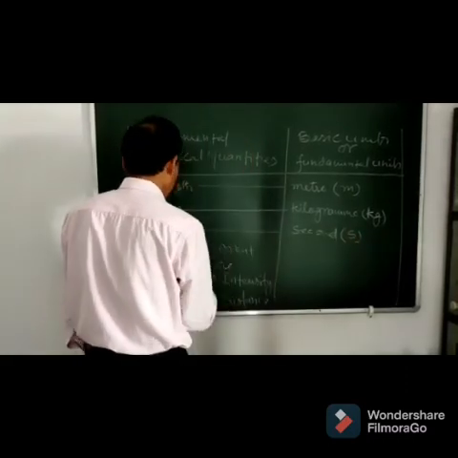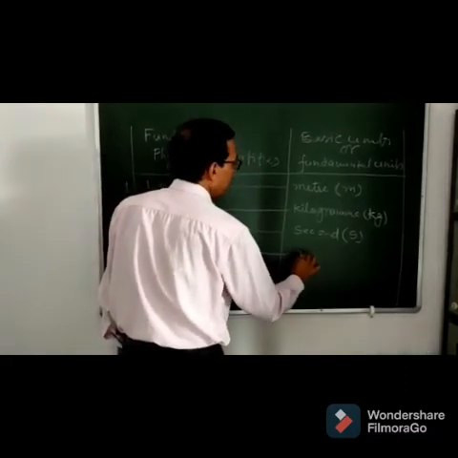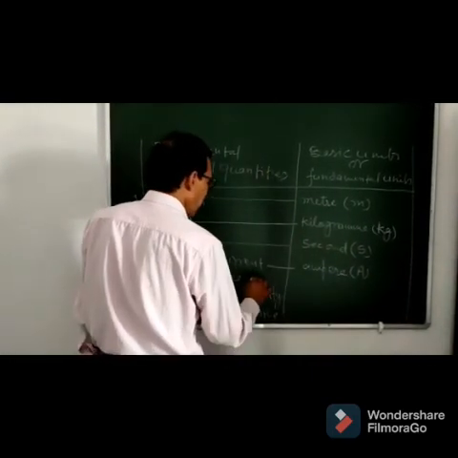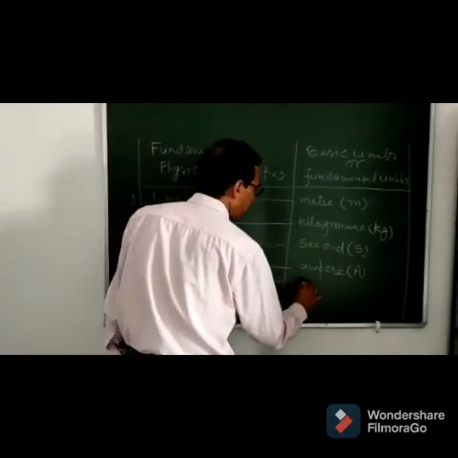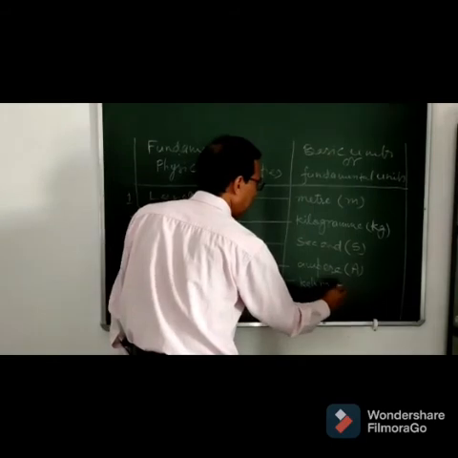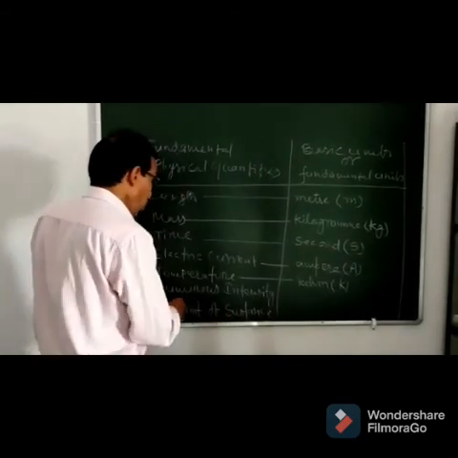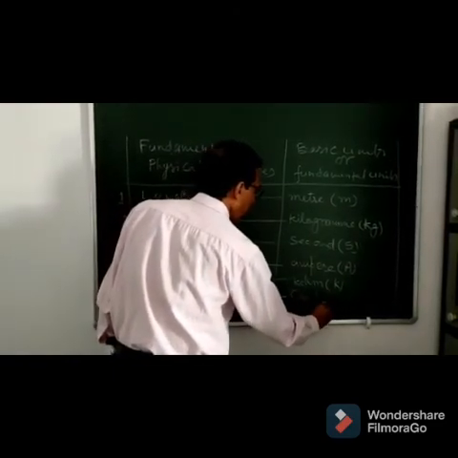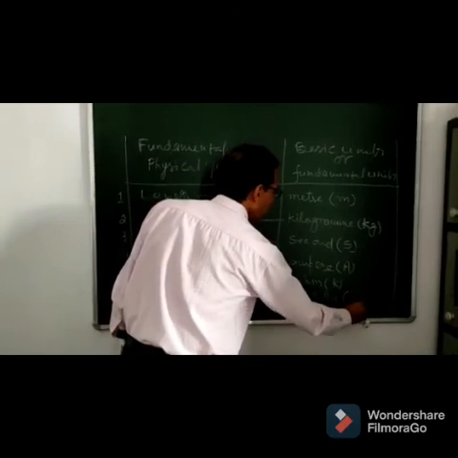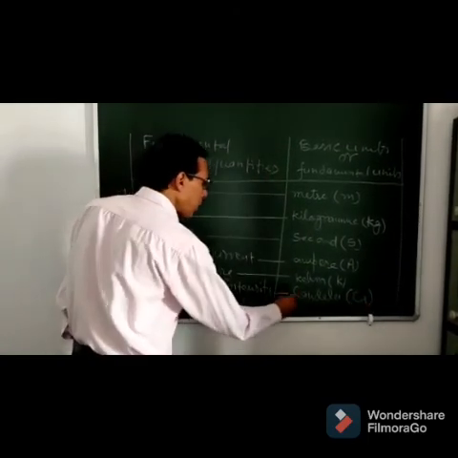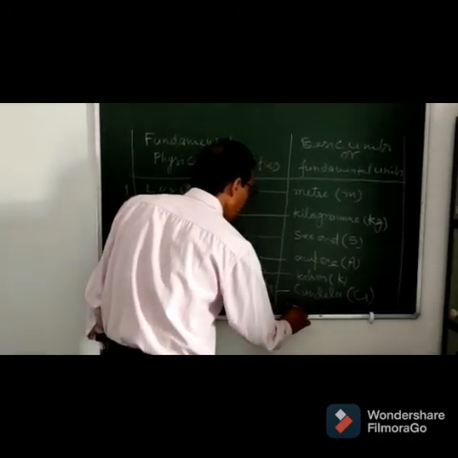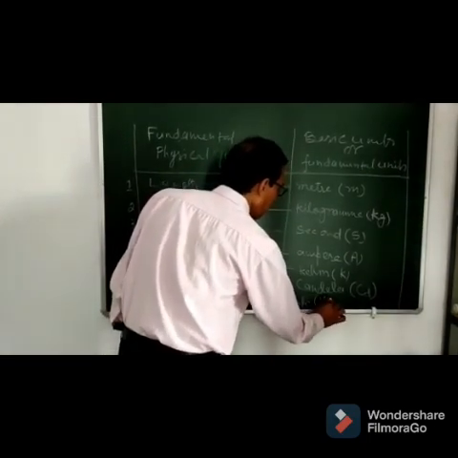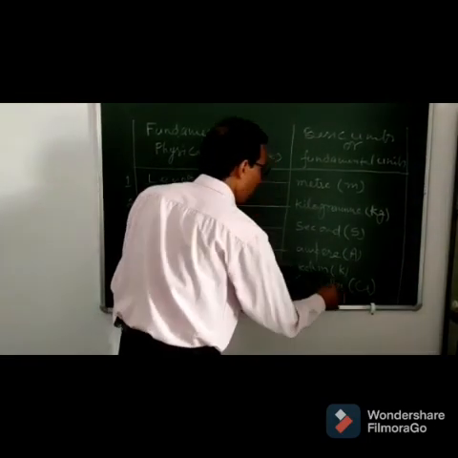Symbol is s. Electric current is measured in ampere, and symbol is A. Temperature is measured in kelvin, and symbol is K. Luminous intensity is measured in candela, and symbol is cd. And amount of substance is measured in mole, and for its symbol you write simply mol.